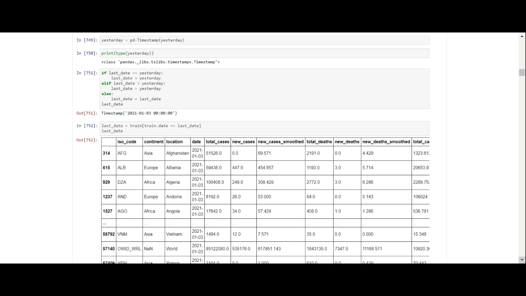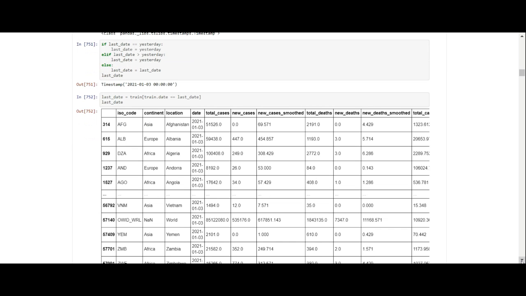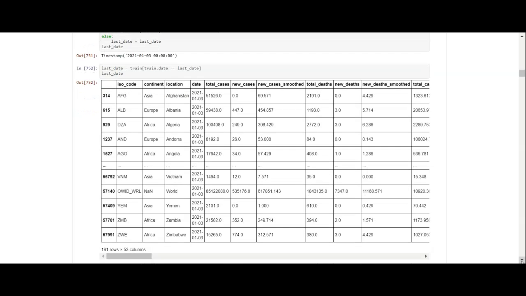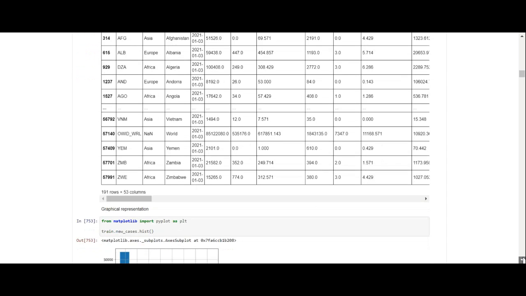And then you look at last date, and that gives you a timestamp. So this is the last date that has been input into the system. It's 3 January 21, and it's got 191 rows, so that means 191 countries are being analyzed.